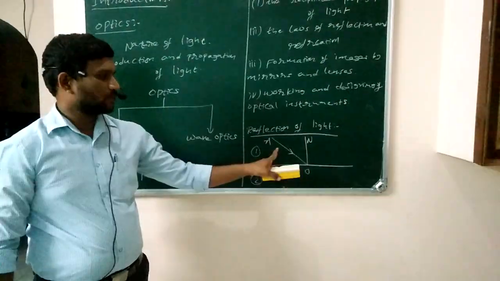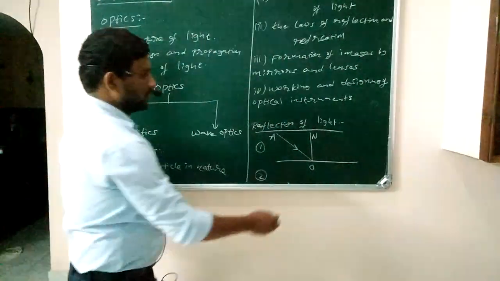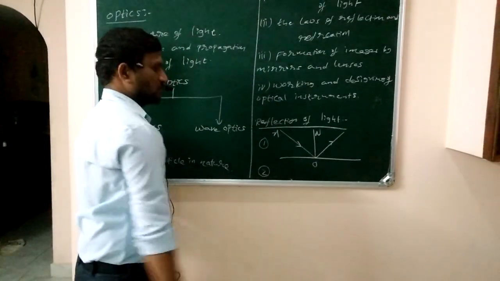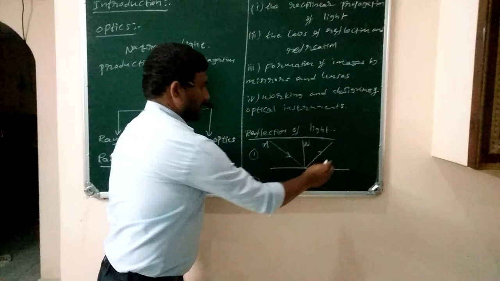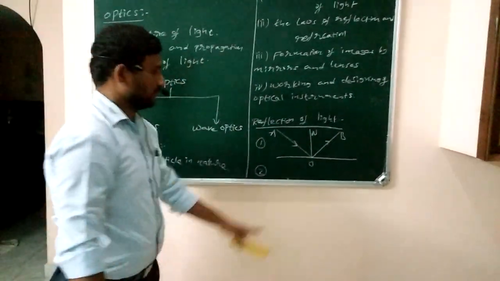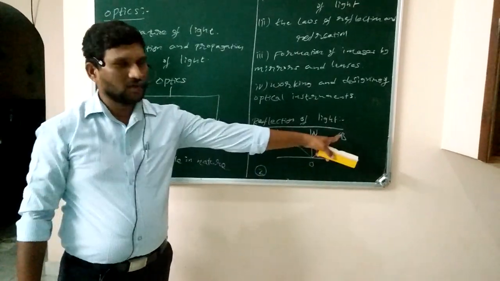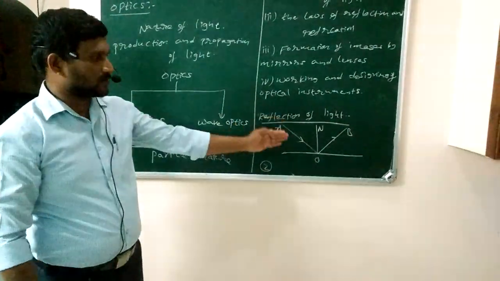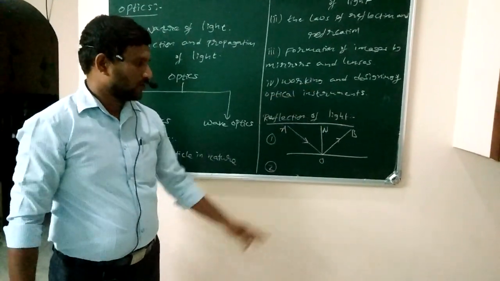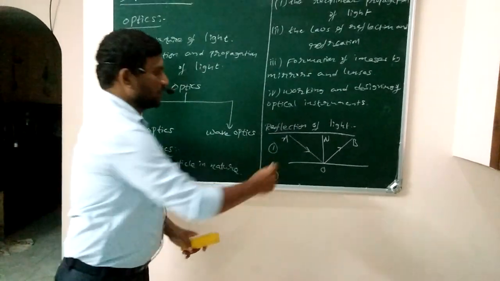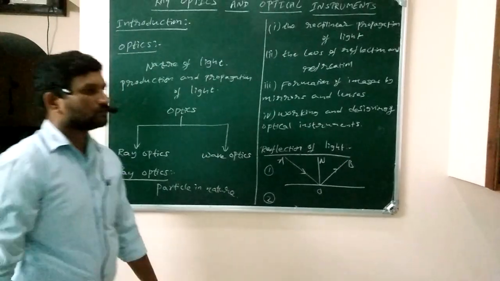AO we call the incident ray. And the light ray again comes into the same medium, the first medium. That light ray we call the reflected ray, that is OB. AO is the incident ray, OB is the reflected ray. The light comes back into the same medium from a boundary separating the two media. We call this reflection of light.